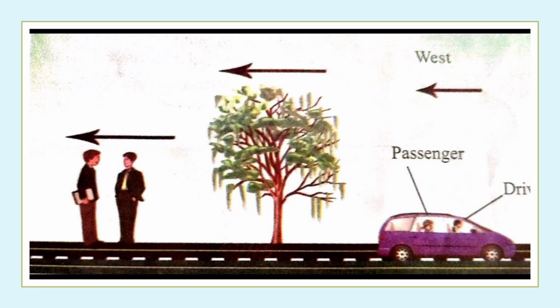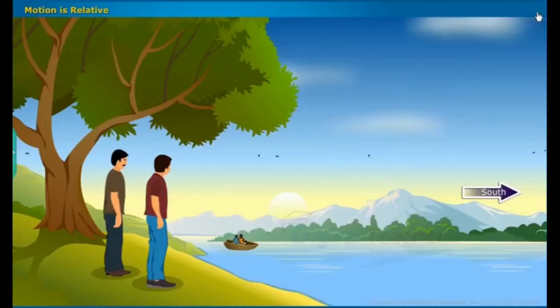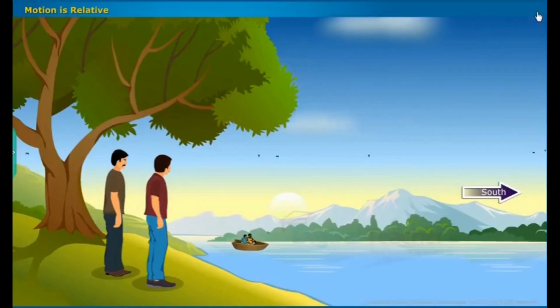From the above discussion, it is clear that the tree is at rest with respect to Somesh and it is moving due west with respect to the passenger. To understand the idea of motion, let us take the following hypothetical activity.